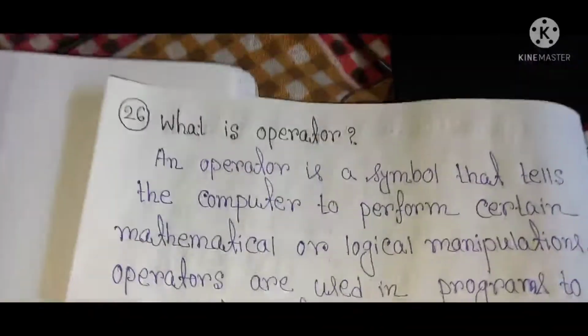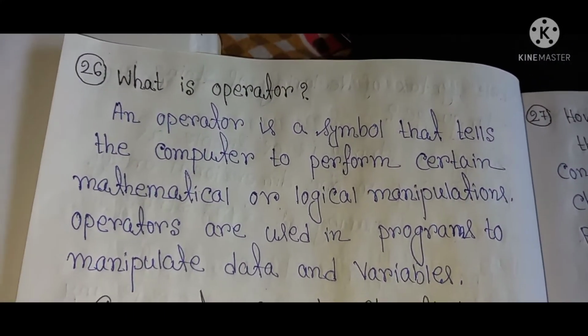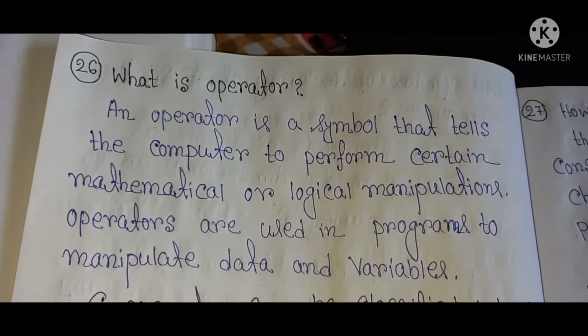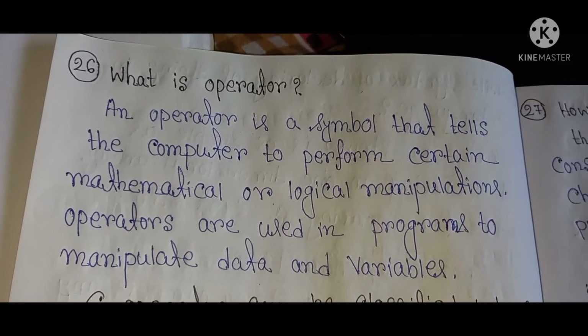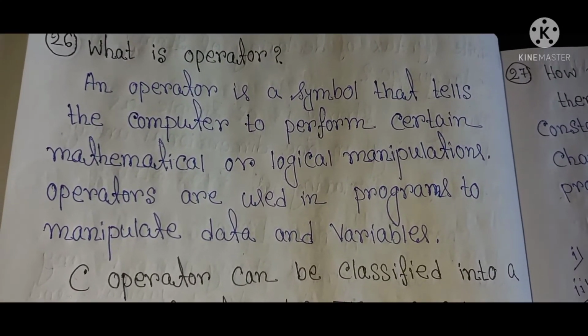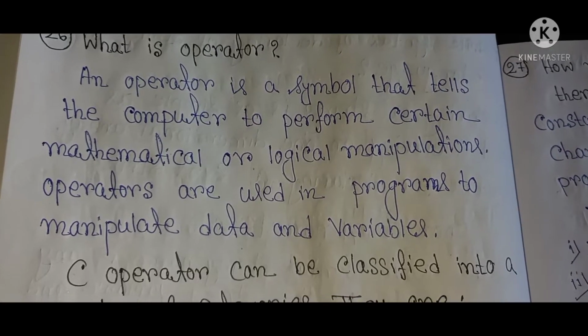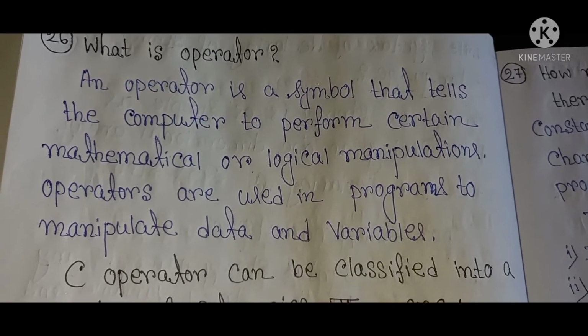The next question is, what is an operator? Operator is very much important in any language. An operator is a symbol that tells the computer to perform certain mathematical or logical manipulations. Operators are used in programs to manipulate data and variables.